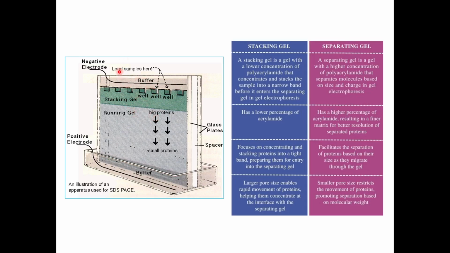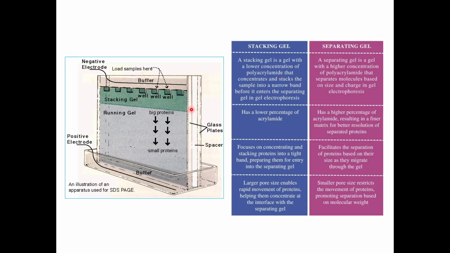You run your proteins because they are negatively charged in case of SDS gel, or in other cases as well, they are usually negatively charged. But SDS helps in imparting more negative charge so that it runs faster. So in case of negatively charged proteins, they run towards your positively charged anode. We can see the differences here between the stacking and your separating, resolving or running gel. A stacking gel is a gel with a lower concentration of polyacrylamide.